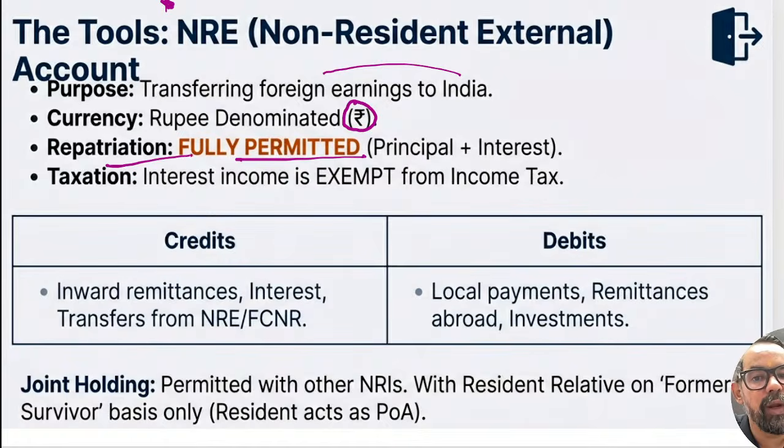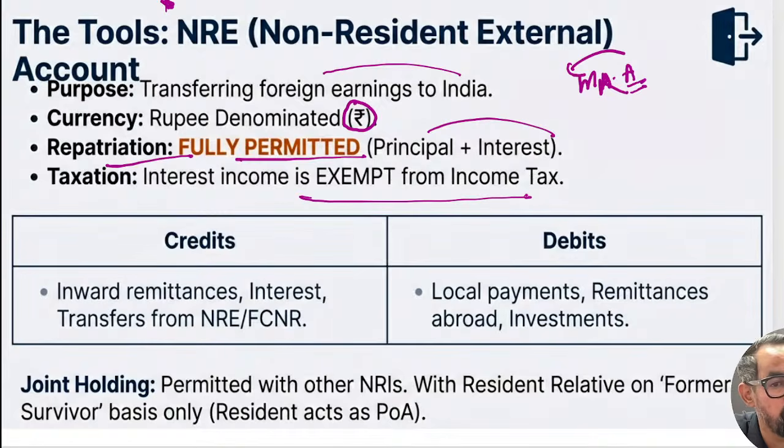When it comes to repatriation, NRI investments are based on two things: repatriation and non-repatriation. Repatriation means that the person can bring back that money anytime, wherever he is living. Like let's say Mr. A is living in the US, so he is doing some job or something else. Whatever earning he is maintaining with your account, whenever in future he requires, he can fully repatriate that particular one. And interest is also tax free.